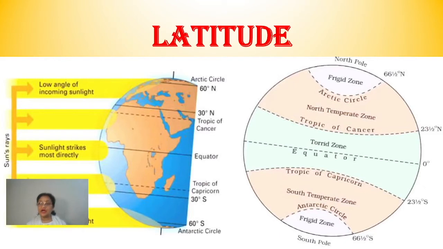Clear? After the Tropic of Cancer and Tropic of Capricorn till Arctic Circle and Antarctic Circle, right? The pink colored area you can see, this is actually the temperate zone, right? Temperate, neither it is too hot nor it is too cold, right? And the last one, beyond the Arctic Circle and Antarctic Circle till North Pole and South Pole, this portion comes under the frigid zone, right? The coldest zone on earth.